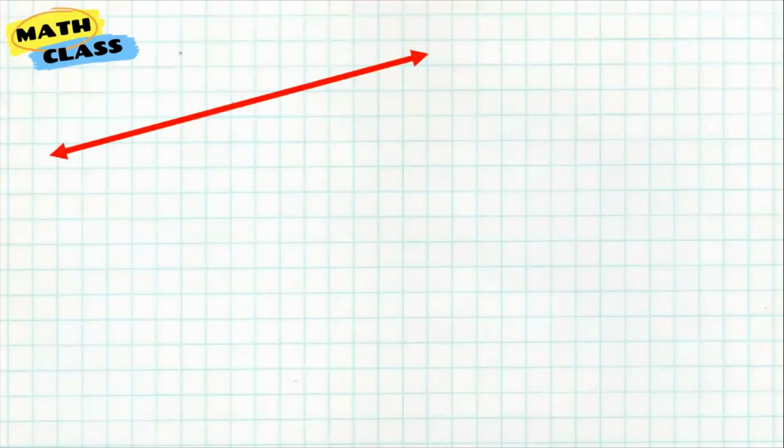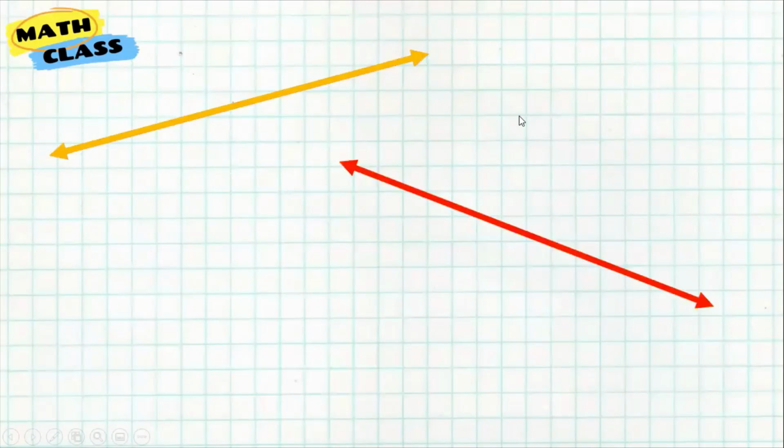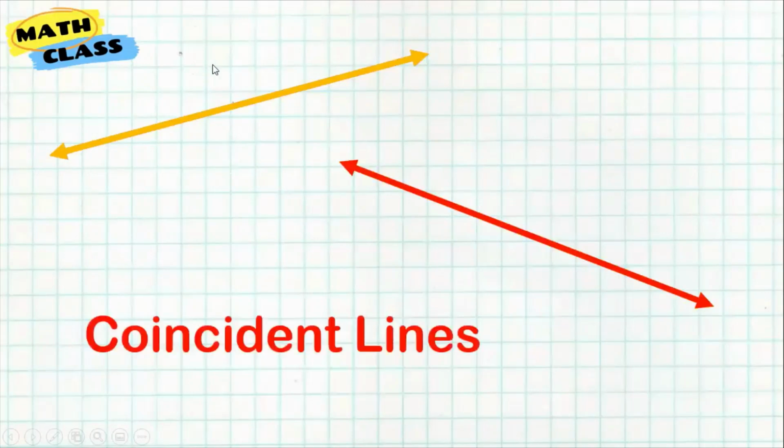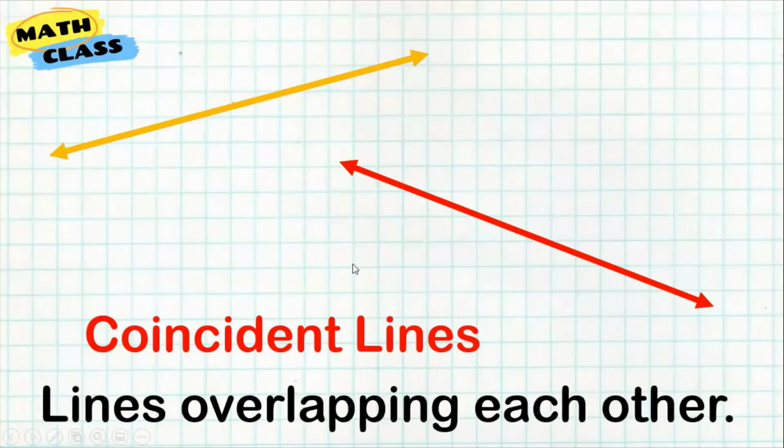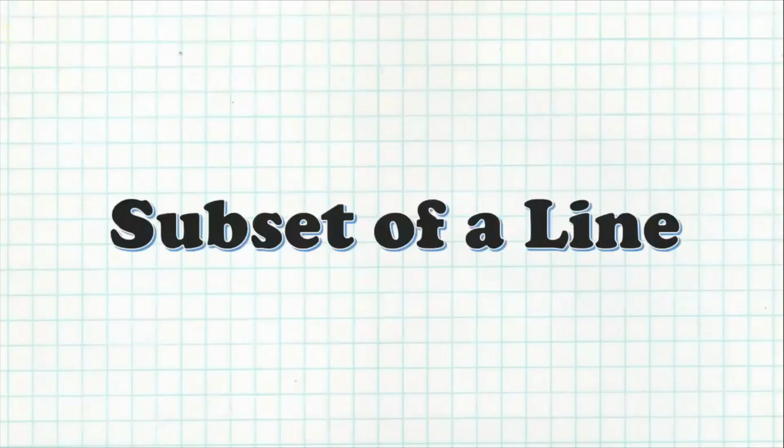The last type is, for example, this line, and there's another line. They are overlapping with each other. So they have exact points, the same position of points. And that's what we call the coincident lines. These are lines overlapping each other. So take note of the four lines: parallel lines, intersecting lines, perpendicular lines, and coincident lines.